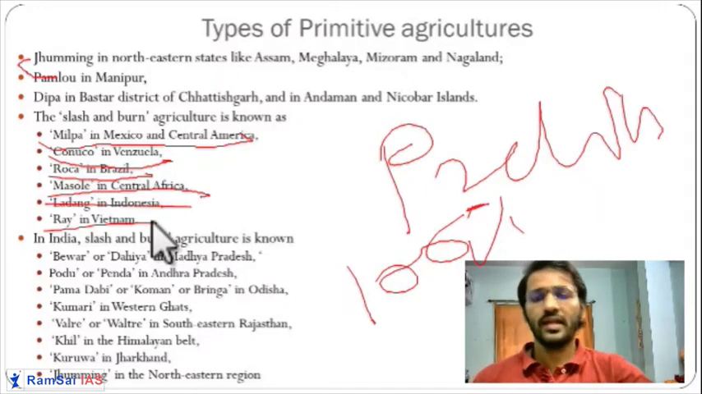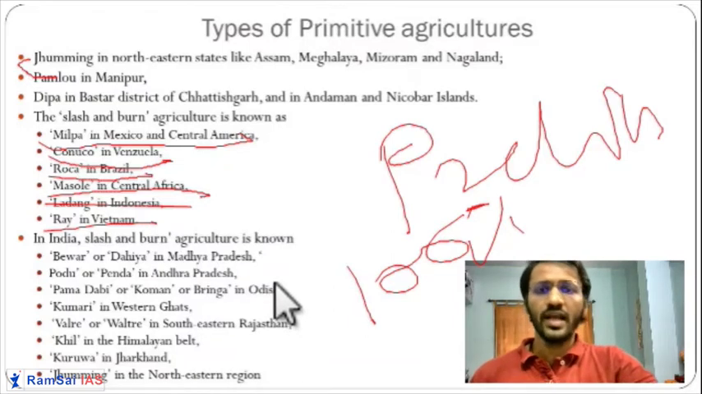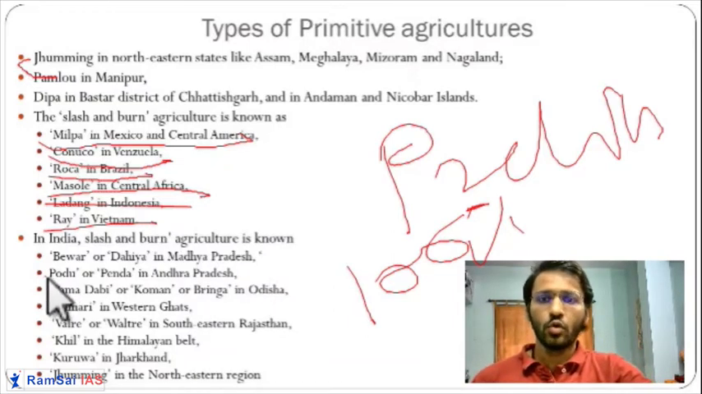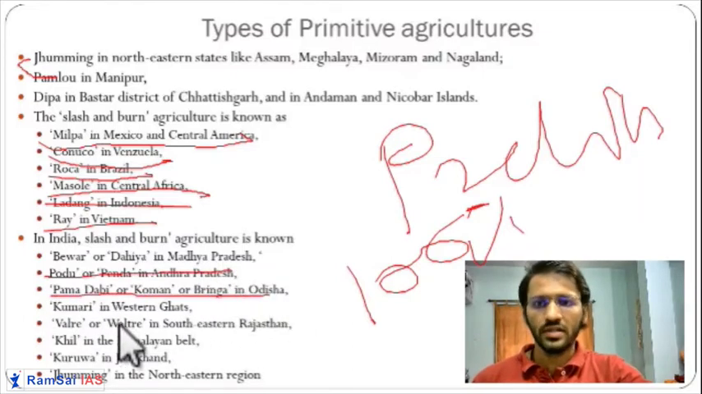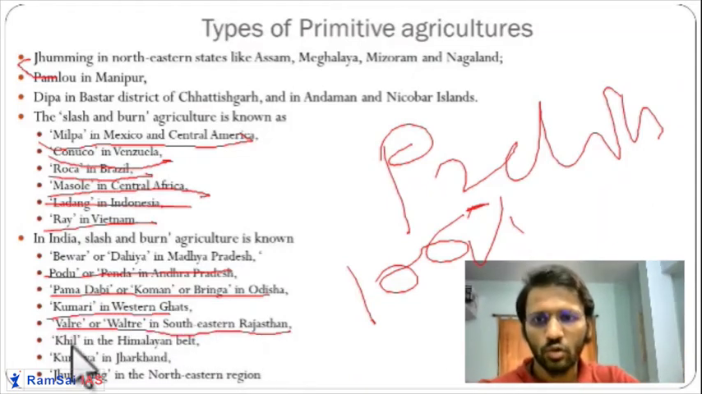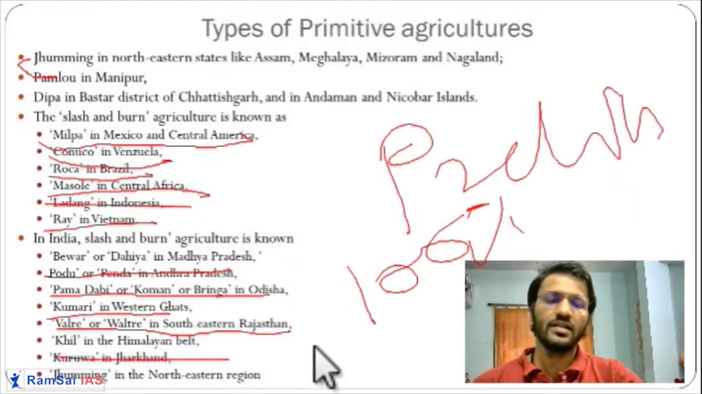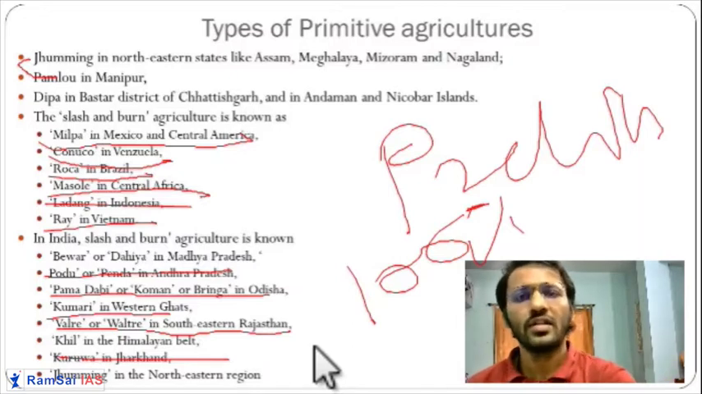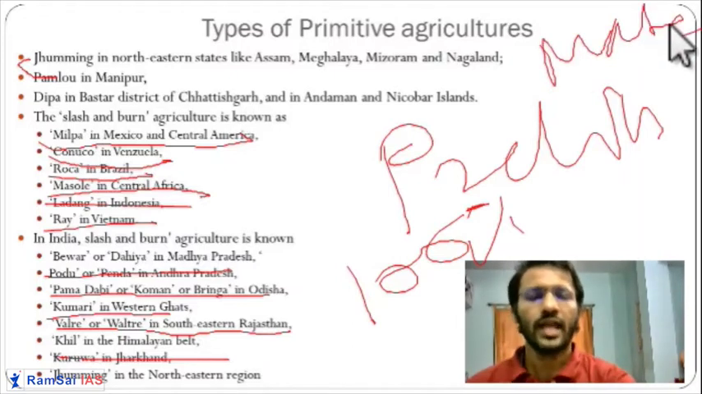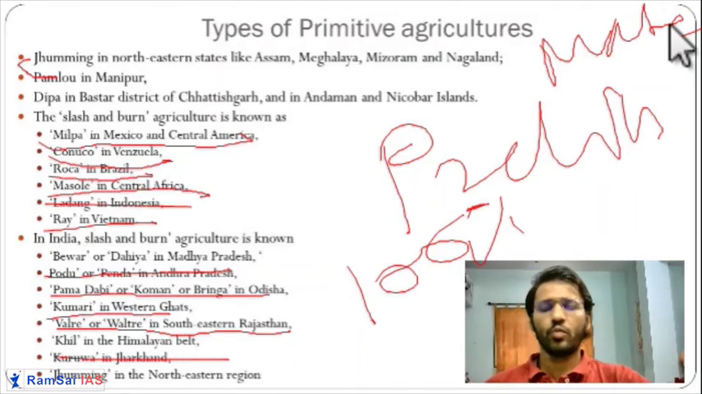In India also, it has different names. Like Bewar or Dahiya in Madhya Pradesh, Podu and Pedna in Andhra Pradesh, Pamadabi in Koman, and this is in Odisha, Kumari in Western Ghat. Then you have Waltre in southeastern Rajasthan, Khul in Himalayan belts, Kurwa in Jharkhand, and Juming again in the northeast. So for match the following type of questions, these names are very important from the prelim point of view.